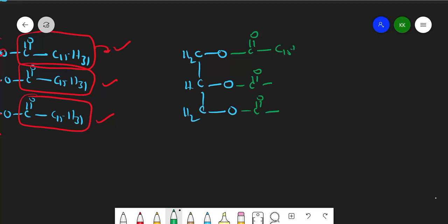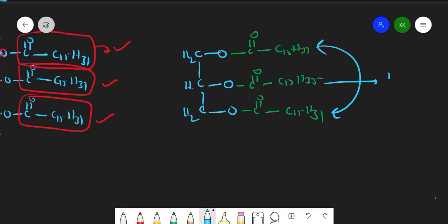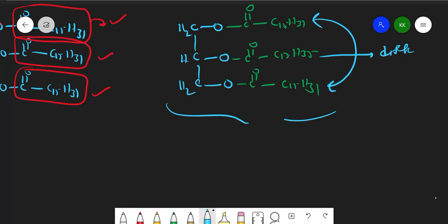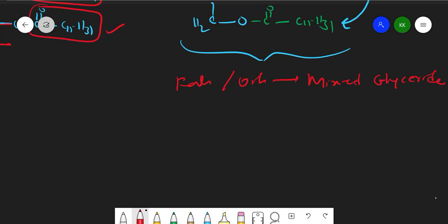C15H31 here, C17H35 here, and here I have used C15H31, right? So these two are same, but this fatty acid is different. This kind of fats or oils, we call it mixed glyceride, right? So this is how we will differentiate, right? This is the small thing which we wanted to learn.